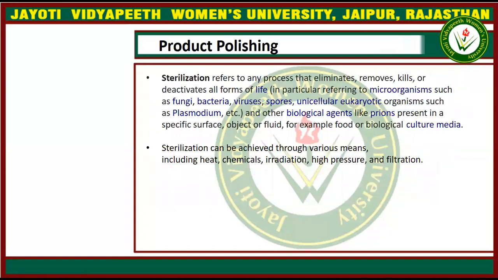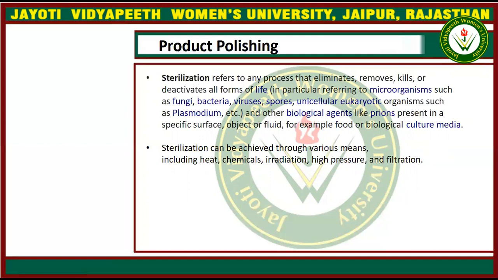Next is sterilization. As we are in the field of microbiology, we are very well acquainted with sterilization. Sterilization is a technique for the elimination, removal, and killing of microorganisms such as fungi, bacteria, viruses, and spores.